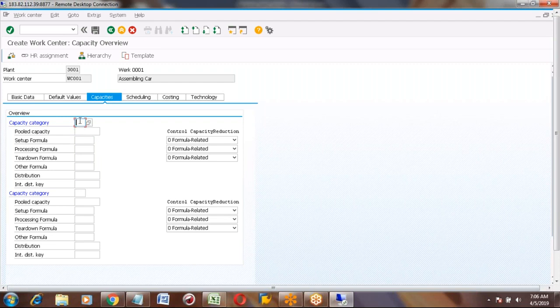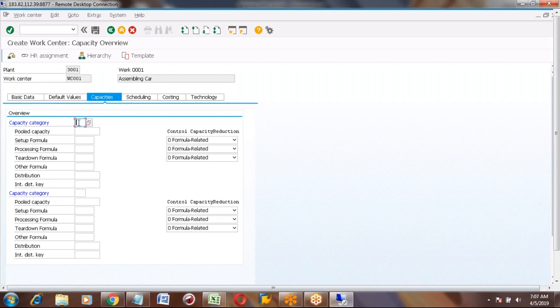Someone asked whether capacity categories are created on a separate screen. With a separate transaction code we can create it separately, or we can create it in this tab actually. All the machine capacity related data we will maintain in this tab.